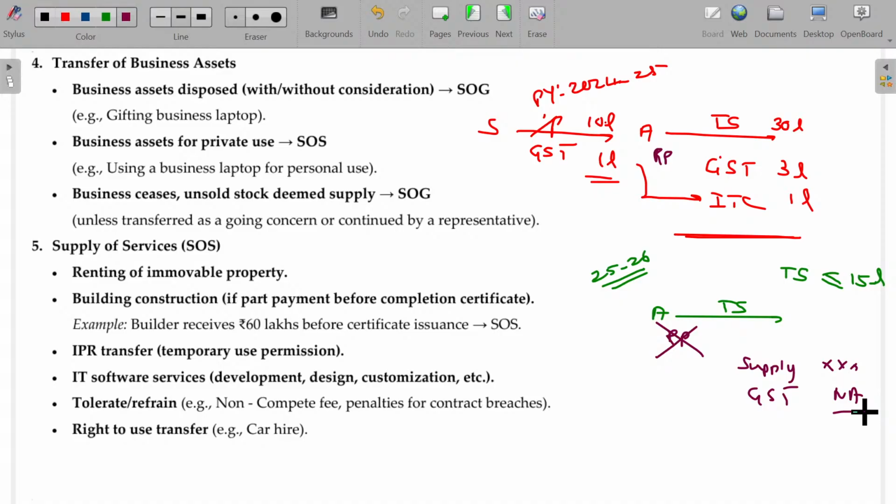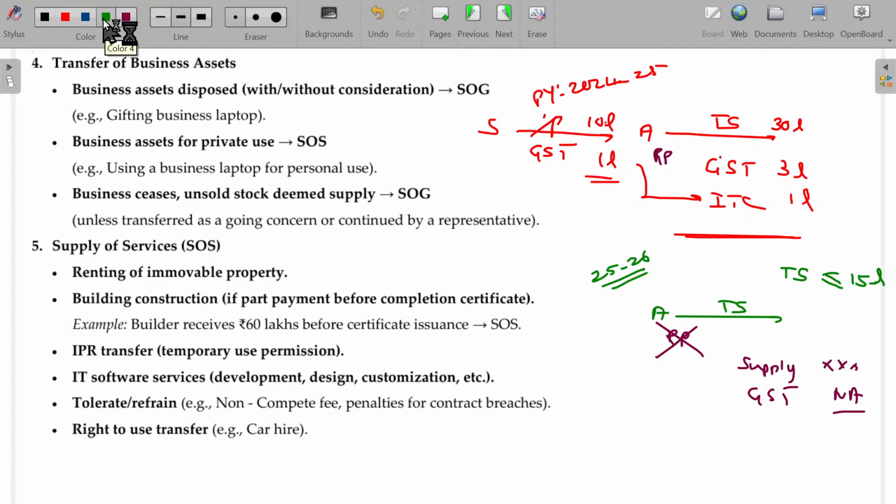Is that clear? See, if you are a registered person, you are eligible for getting the ITC. If you are not a registered person, you are not eligible for the ITC. In this case, he is a registered person in the earlier year and becomes an unregistered person in the current year. Right.